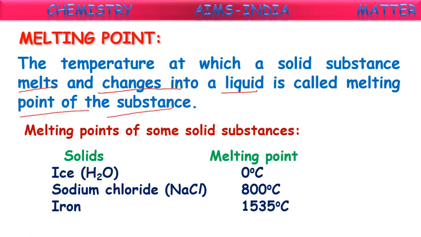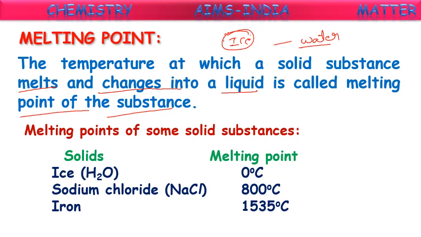See, ice cube. If you keep it at room temperature, it is converting into water, right? So at what temperature is this solid changing into liquid? That temperature is called the melting point of that particular substance.